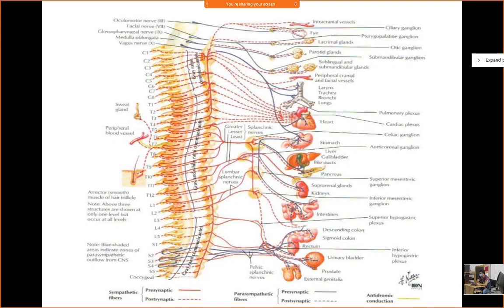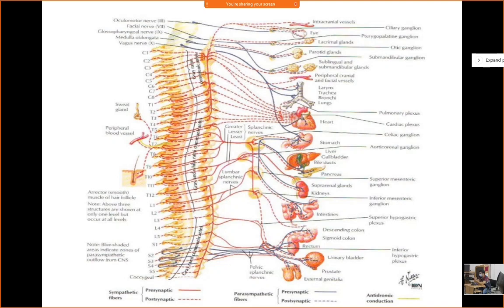Is this picture visible or not? Visible but not understandable. Okay. So these are the two divisions. I will share the diagram with you, but roughly we'll discuss. So first is sympathetic. Look below. Sympathetic is red color and parasympathetic is dark color. So this is the actual supply of the sympathetic as well as parasympathetic nervous system.